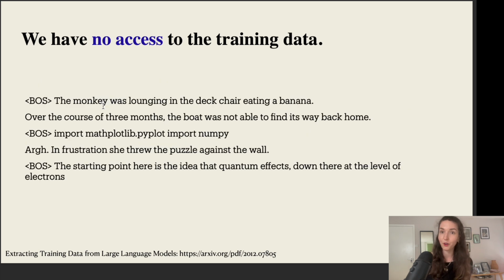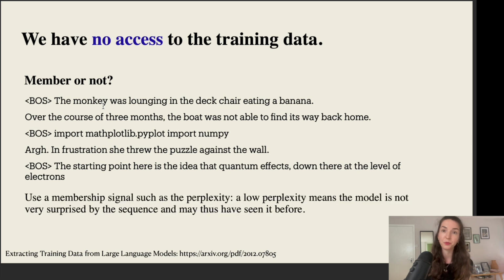Now, suppose that we follow this methodology. So suppose that we sample a bunch of different completions, either from this beginning of sequence token or from whatever little chunks we found on the internet. And we end up with a bunch of different generations. How do we actually assess whether these generations could have been part of our training data set? Are they members of our training data set or not?